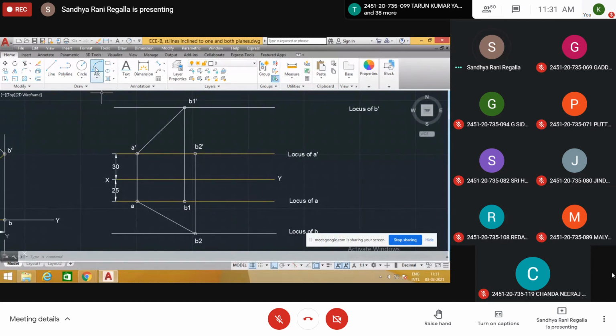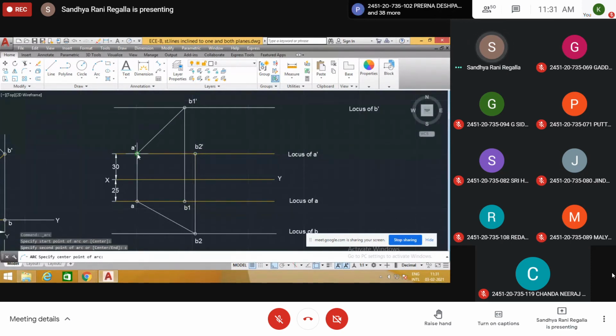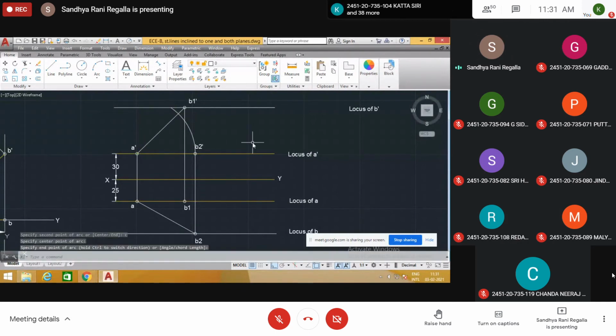Take arc option. Specify starting point of arc. This is starting point of arc. Center. This is center of arc. End point. It will touch somewhere here. Nearest. It will show nearest. Like this, we need to draw the arc.